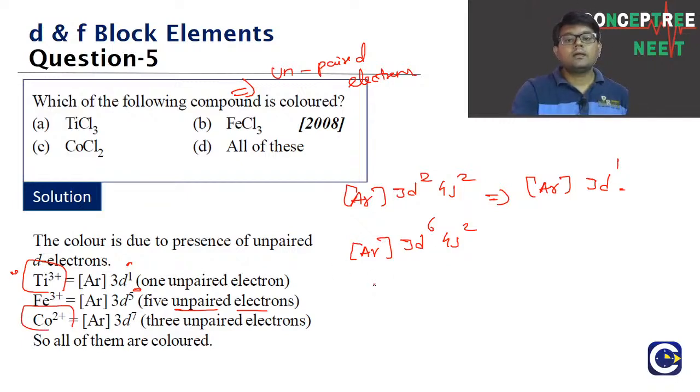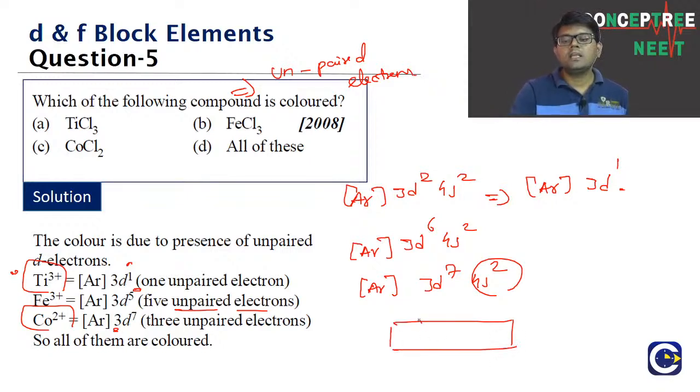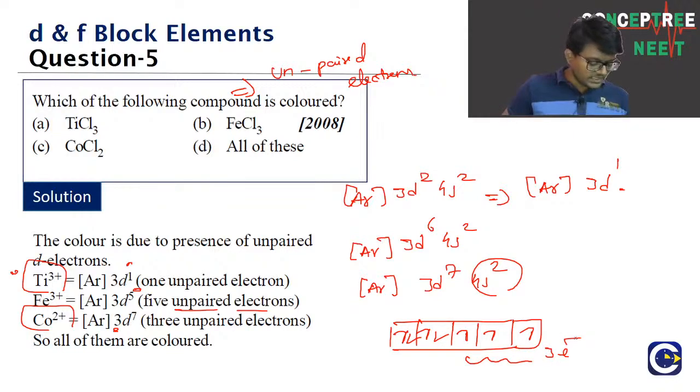Cobalt is argon 3d7 4s2. After removing 2 electrons it becomes argon 3d7. If you go by Hund's rule of filling electrons, with 7 electrons, first we fill 1 each and then we start pairing them. How many unpaired electrons will it have? 3 unpaired electrons.